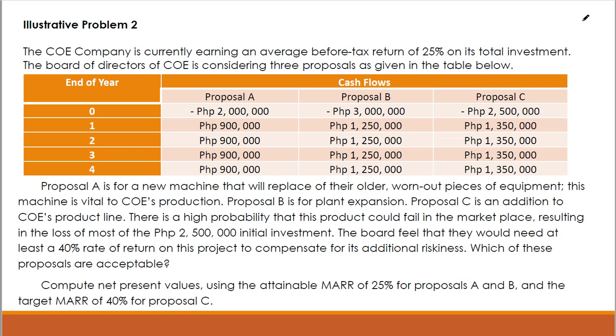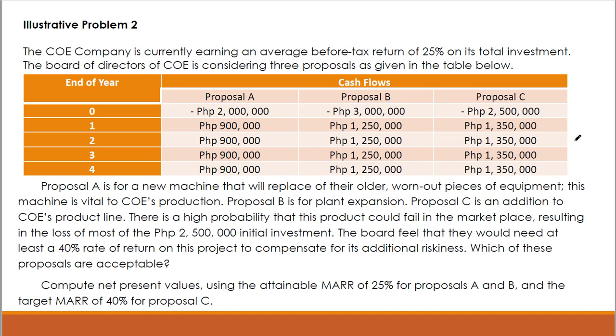So we have three project proposals here. So this would be the cash flow for each proposal. So of course, yung ating initial investment or principal, negative yan because it's an outflow, and this would be the net revenues for each proposal, okay, for 4 years now.